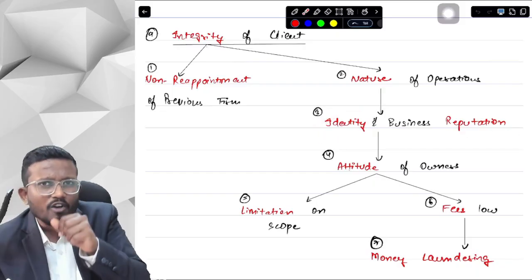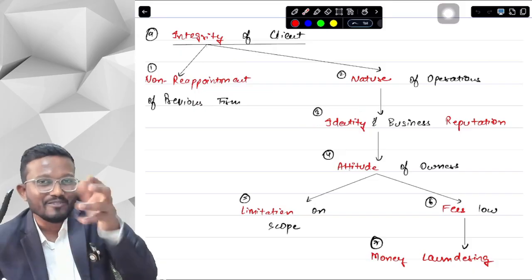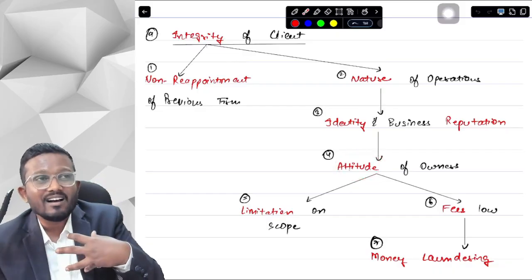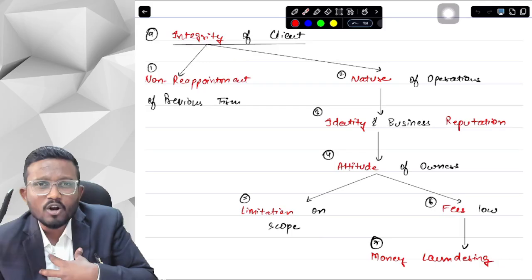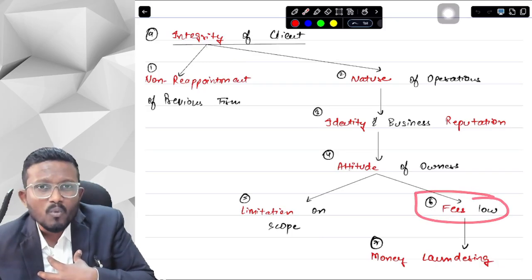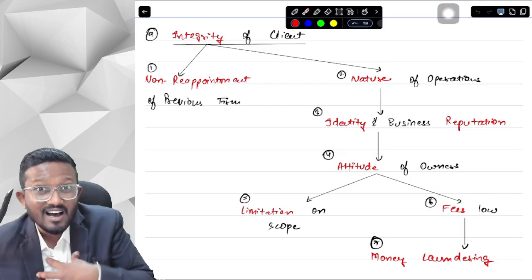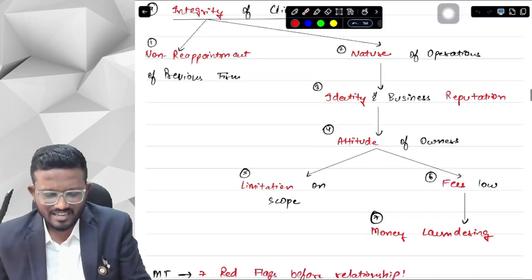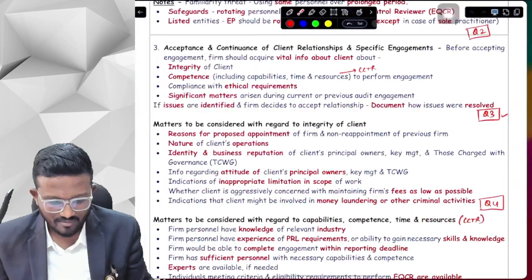What is the attitude of my sasuma, that is, the owner? What is the attitude of my mother-in-law and father-in-law? Is their attitude such that they will put a limitation on my scope, that is, they will tell me to be a housewife and not let me go out and work? Will they be asking for more dowry, or less dowry, because they are working in a money laundering business? So basically these are the 7 red flags that I will consider before entering into any relationship. You can remember from that perspective as well.